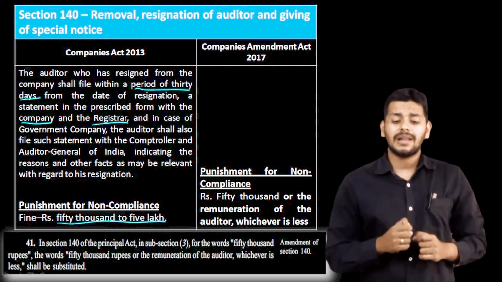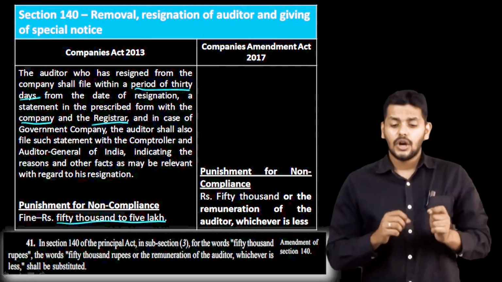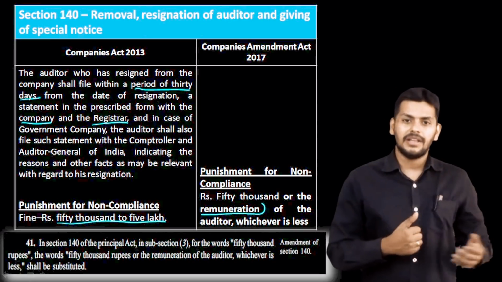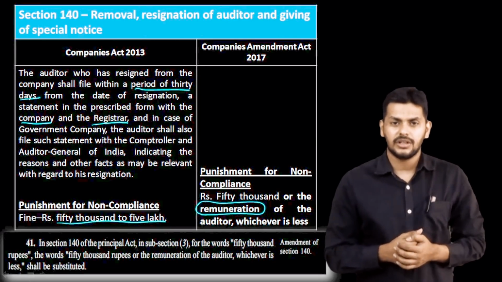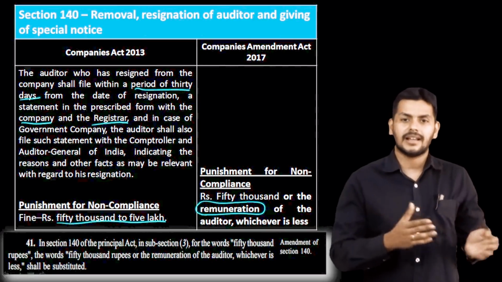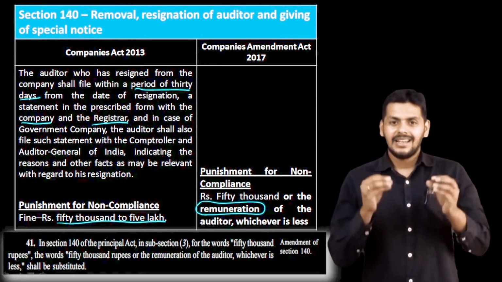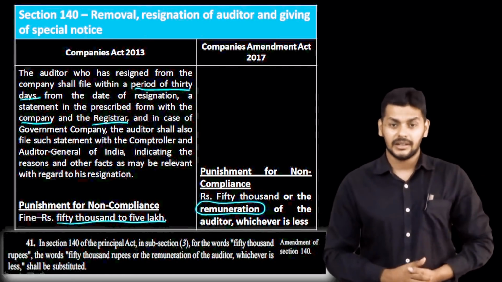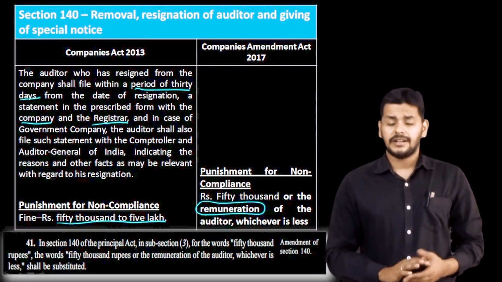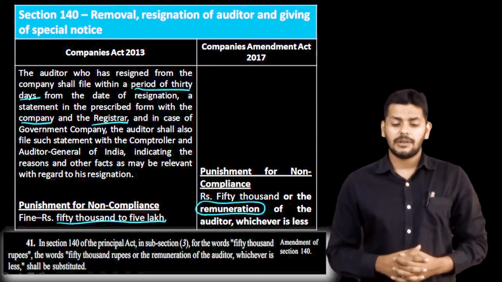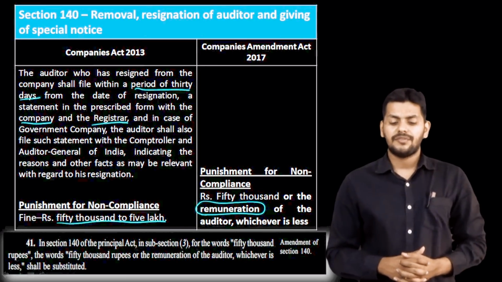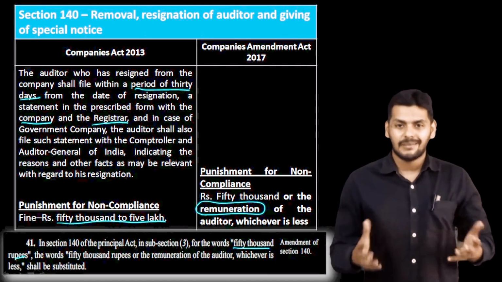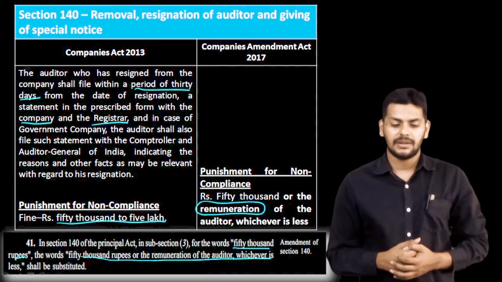The punishment for non-compliance has now been changed to 50,000 or the remuneration of the auditor, whichever is less. If somebody is earning only 30,000 or 40,000 as remuneration, you can't ask him to pay 50,000. That is why this small amendment has been made, saying he will pay only 50,000 or the remuneration, whichever is lesser. Looking back at the text: in section 140 of the Principal Act, in subsection 3, for the words 50,000, the words 50,000 or the remuneration of the auditor, whichever is lower, shall be substituted.